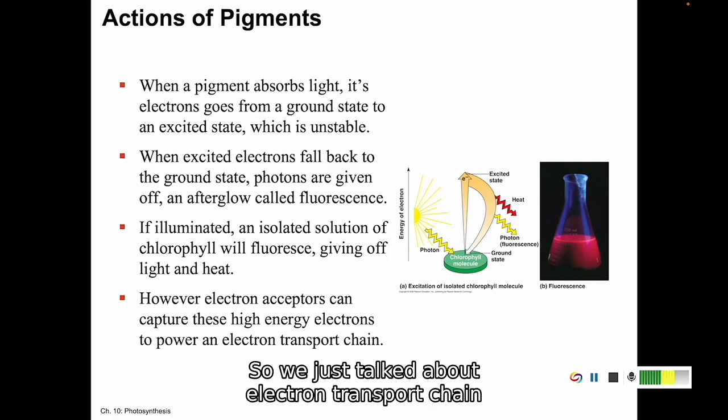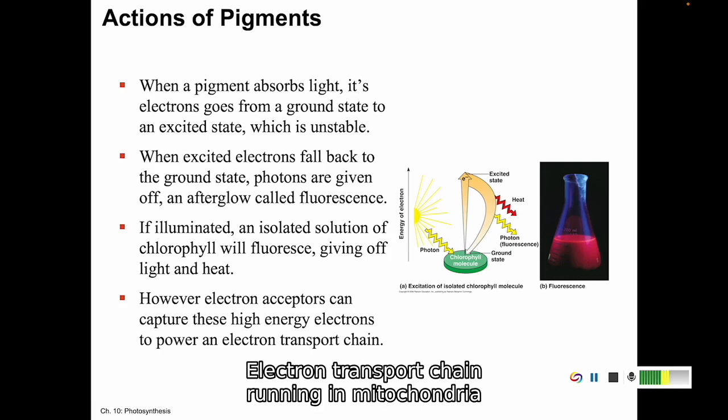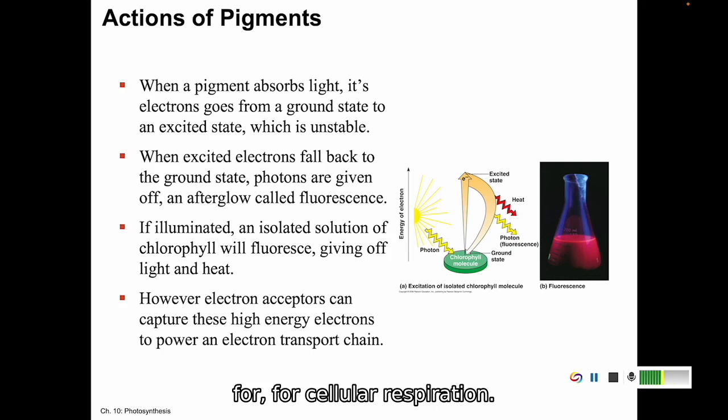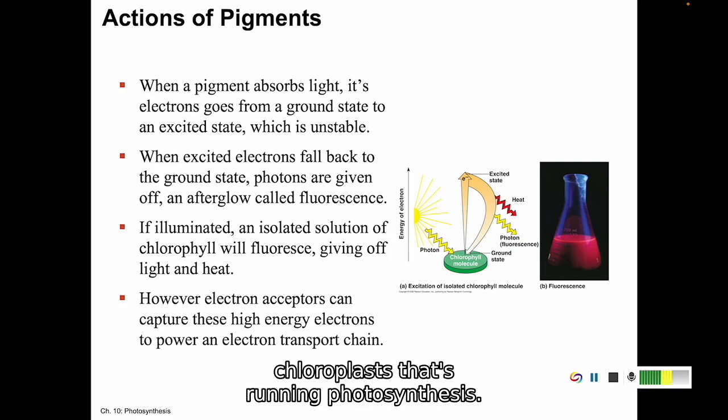We just talked about an electron transport chain in our discussion of cellular respiration, running in mitochondria. We've got another electron transport chain in chloroplasts that's running photosynthesis.